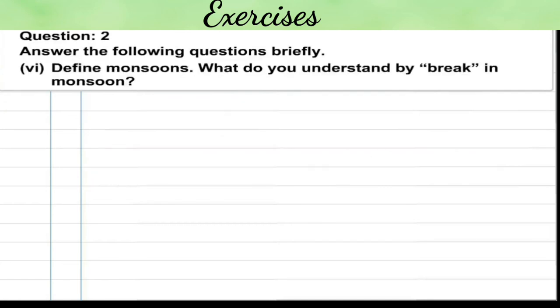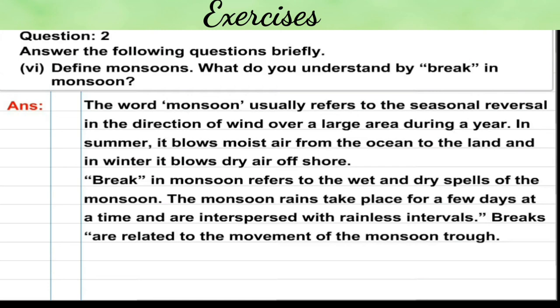Number 6. Define monsoons. What do you understand by break in monsoon? Answer. The word monsoon usually refers to the seasonal reversal in the direction of wind over a large area during a year. In summers, it blows moist air from the ocean to the land, and in winter, it blows dry air offshore.